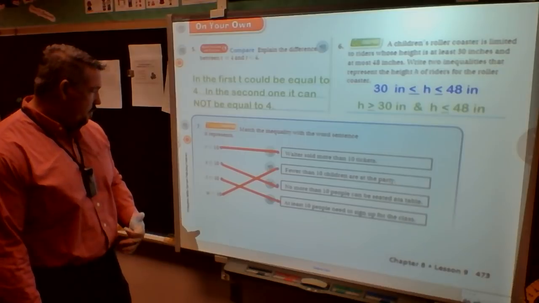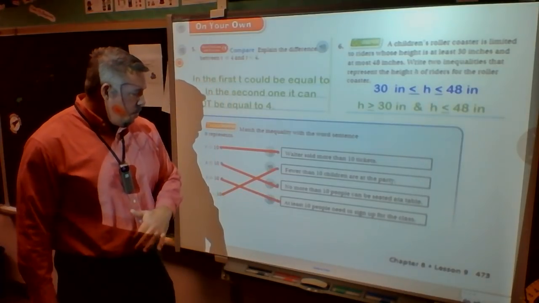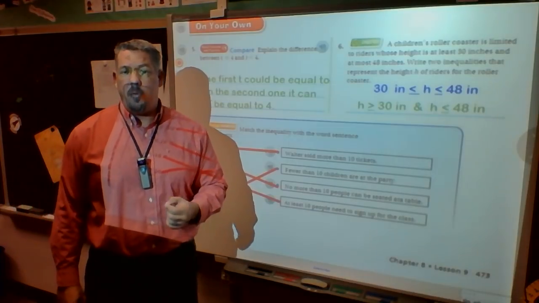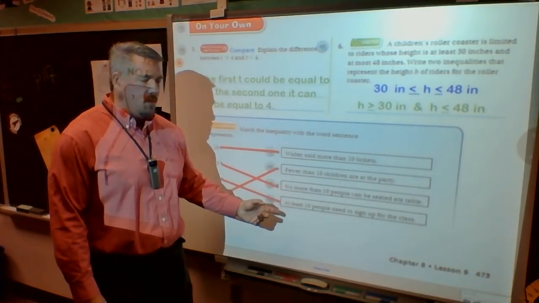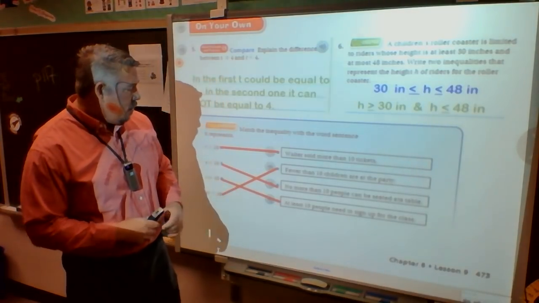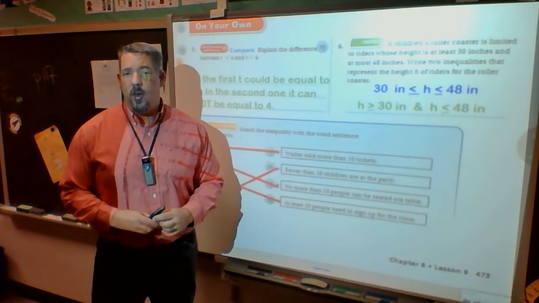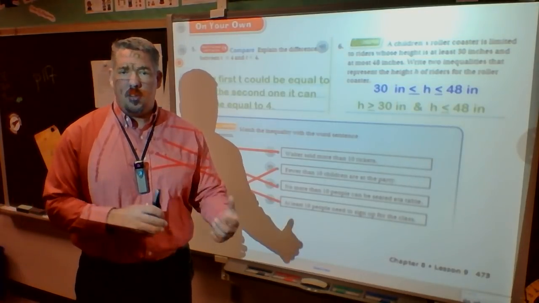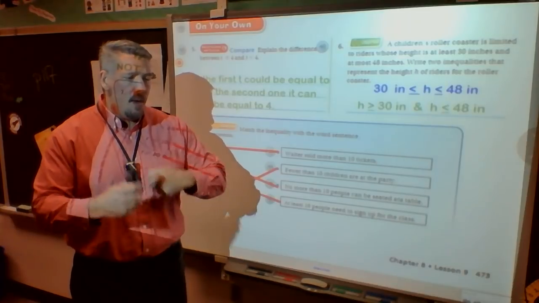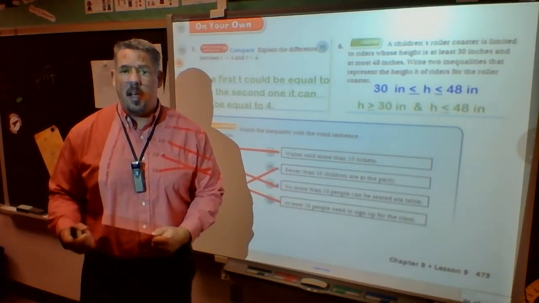At least 10 people need to sign up for the class. So the smallest number of people that can be in a class. Now, this really doesn't pertain to you and me in elementary school and junior high and high school, but when you get to college, if you don't have a lot of students that register for a certain class, or maybe your parents like to go to the Y and work out, and they're doing that bicycling thing, and only 2 people sign up.